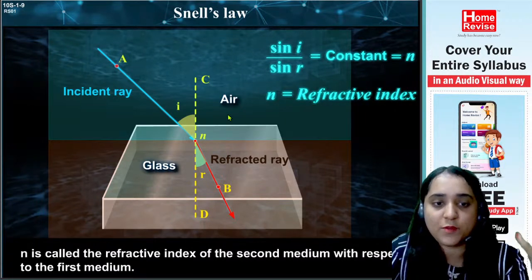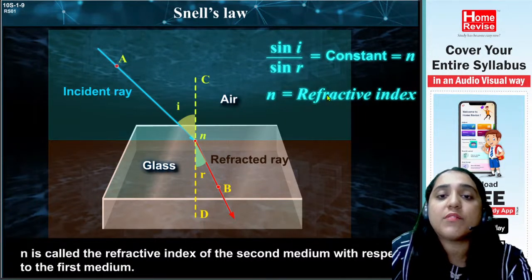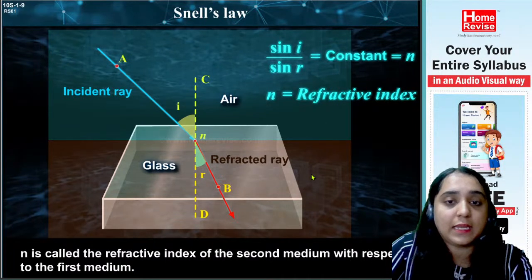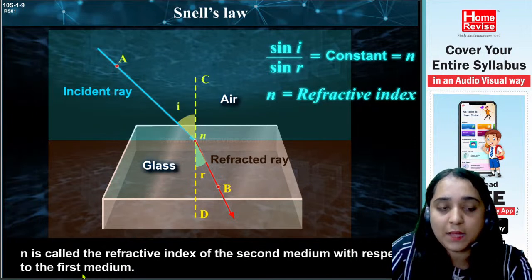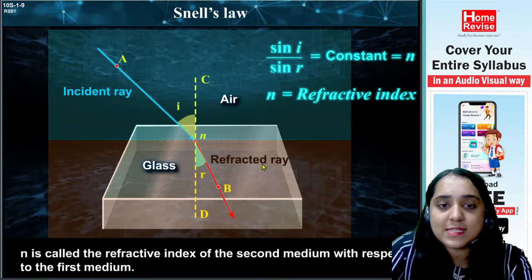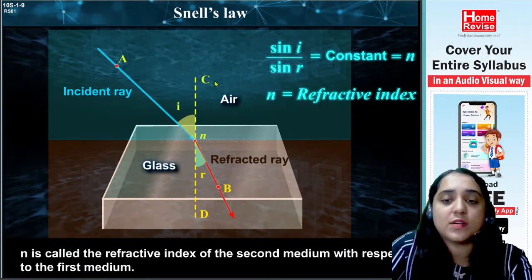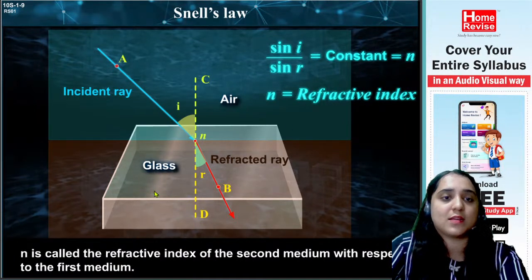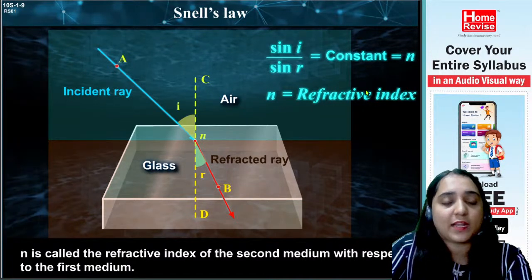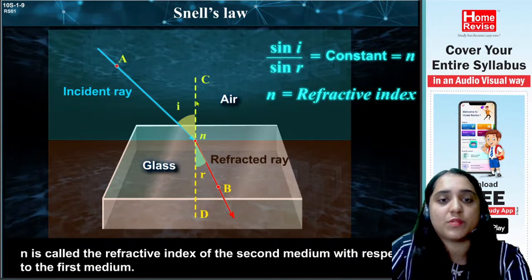As we are studying refraction, this is the refractive index, the refractive index of the second medium with respect to the first medium. N is called the refractive index of the second medium to the first medium. The second medium here is the glass and the first medium here is the air. So this is the refractive index of glass with respect to air.